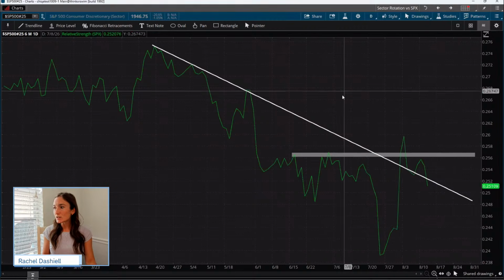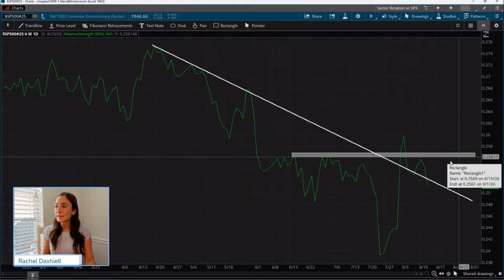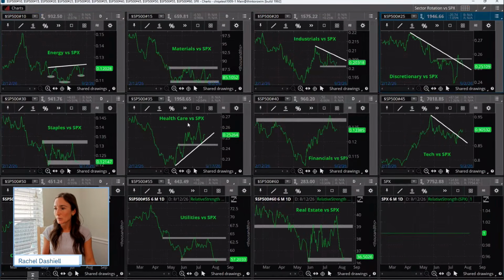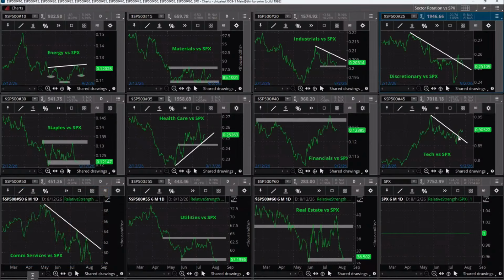So you can see discretionary still hasn't really had that breakout yet, since it's kind of back to that former support. You're seeing a similar thing in some of these other areas. Communication services, still in a downtrend. Tech looking like it's repairing itself, maybe a little inverse head and shoulders there. Ton of strength in financials and healthcare, just weakness across the board in staples, utilities, and real estate, which honestly is pretty supportive of the bull market. We're seeing more of a risk embracing type of environment.